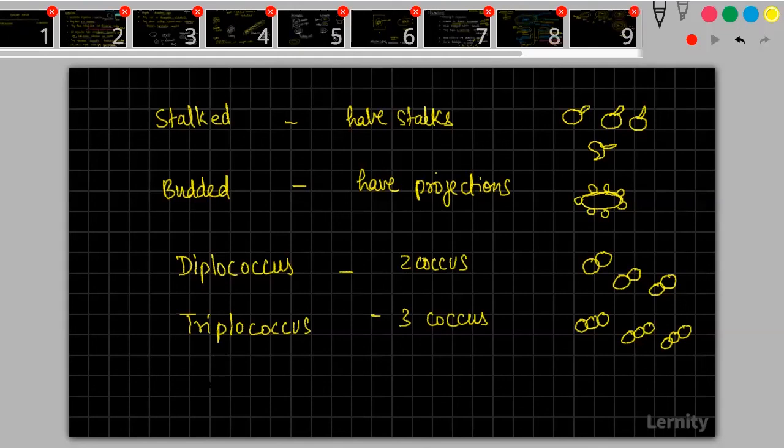And then I can also have a Streptococcus, many together, like this. This is called a Streptococcus. Okay, these are all the bacteria based on shapes.